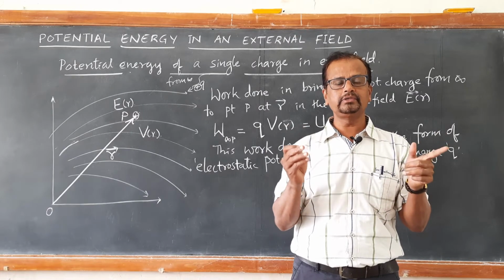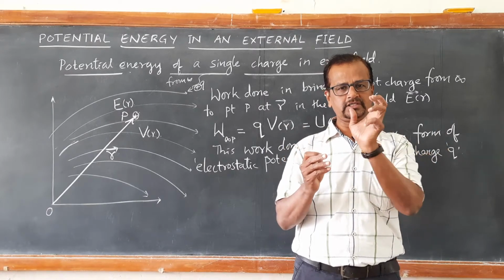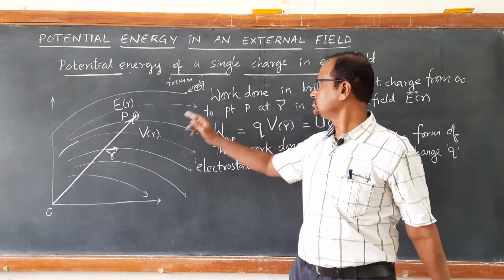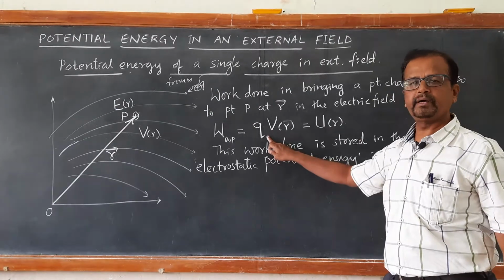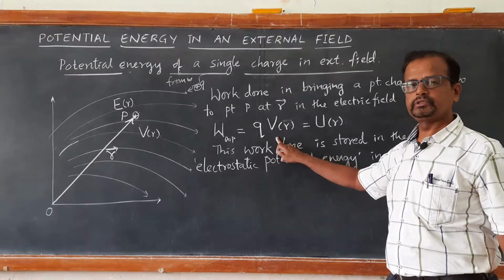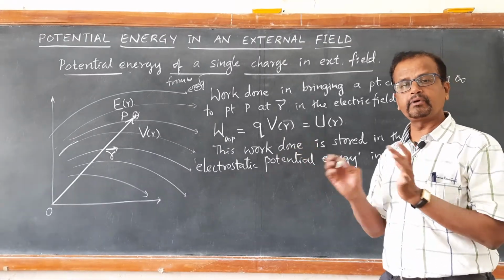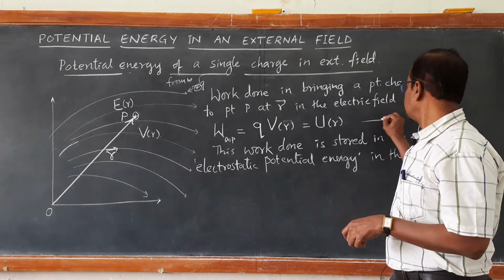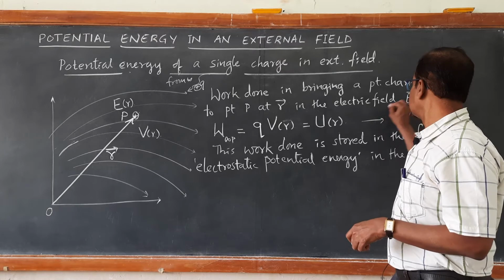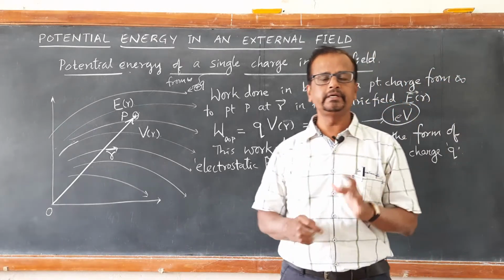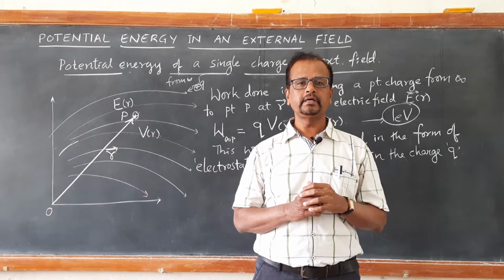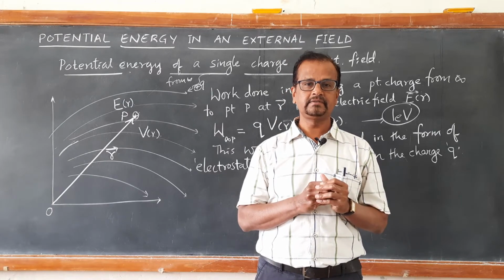1 electron volt means charge of an electron multiplied by potential of 1 volt. This becomes a very important unit, which is usually used in atomic, nuclear and subatomic physics.